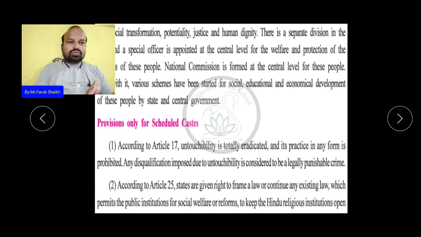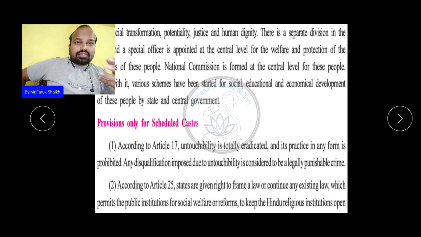So untouchability, that practice is prohibited. Any disqualification imposed due to untouchability is considered a legally punishable crime.